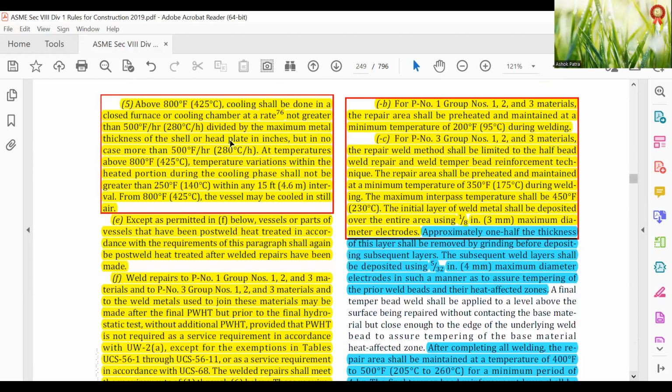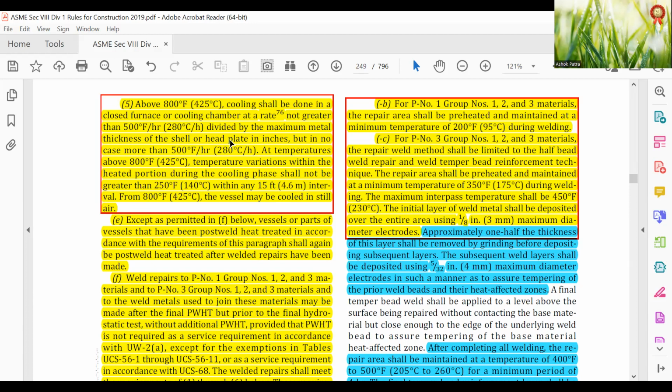Above 800 degrees Fahrenheit, 425 degrees centigrade, cooling shall be done in a closed furnace or cooling chamber at a rate not greater than 500 degrees Fahrenheit per hour, that is 280 degrees centigrade per hour, divided by the maximum metal thickness of the shell or head plate in inches, but in no case more than 500 degrees Fahrenheit per hour or 280 degrees centigrade per hour.